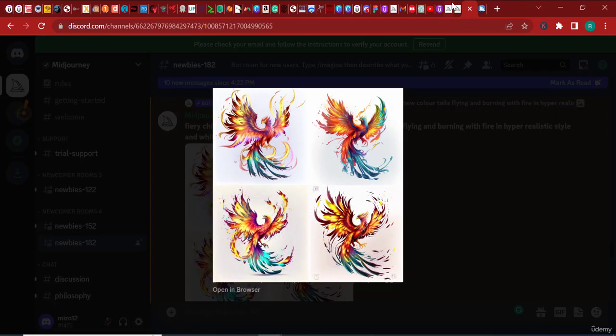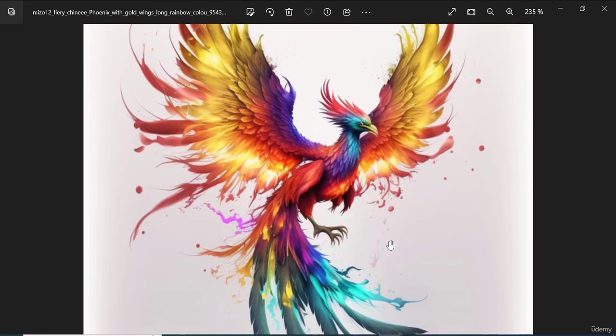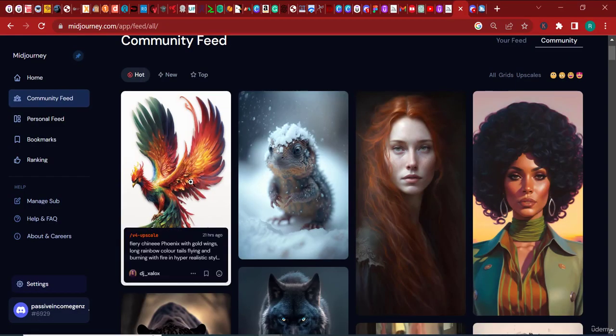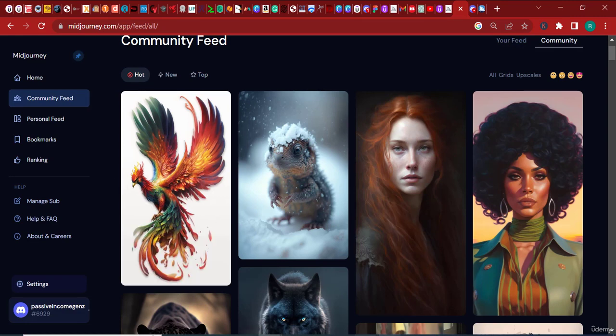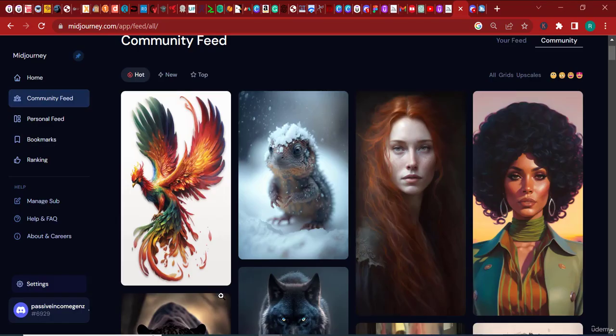Even though I think this guy here would still outdo us, because of the angle from which the Phoenix is showing, and also the interesting thing here is the lighting. I'm afraid our image here lacks lighting, lacks depth, doesn't have some shadows, and the Phoenix here looks more majestic than ours. Ours just kind of looks like an AI generated image.